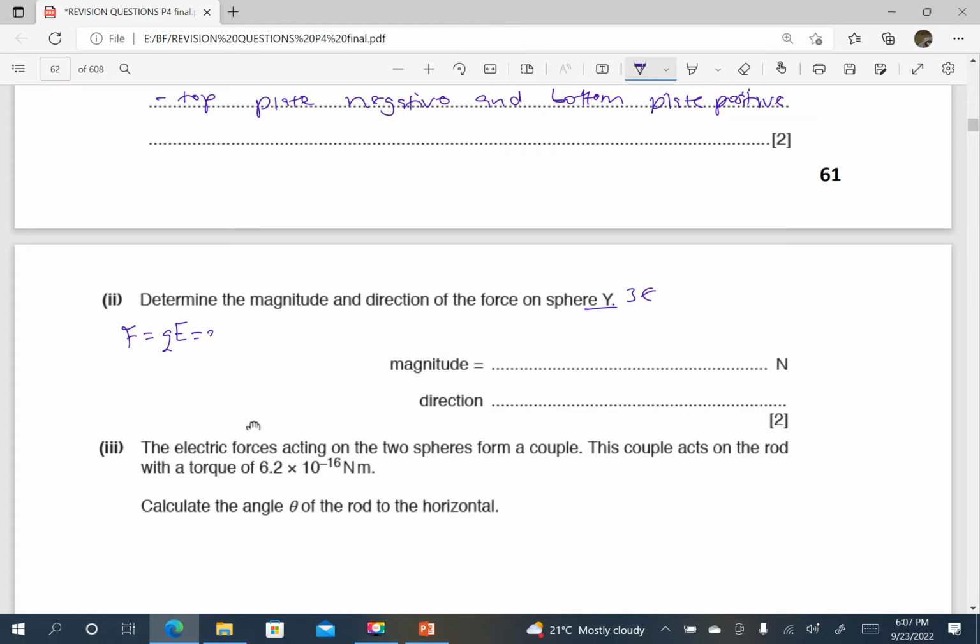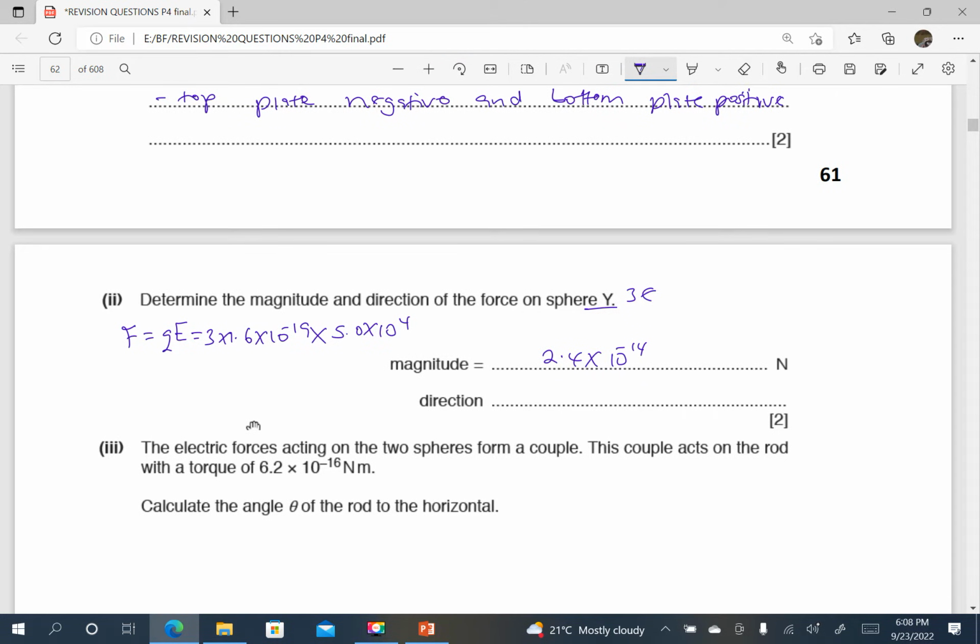So this is going to be 3 times 1.6 times 10 power negative 19 times the electric field strength, which is given as 5.0 times 10 power 4. And from my calculator, I'm getting 2.4 times 10 power negative 14 newtons. So that is the magnitude.